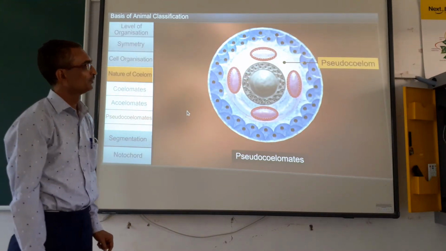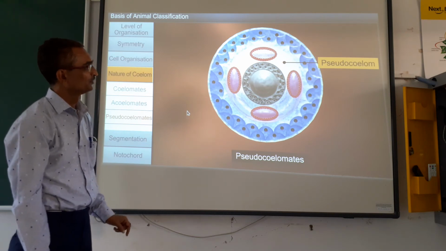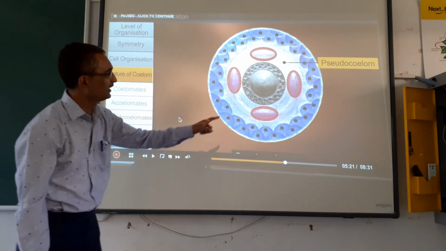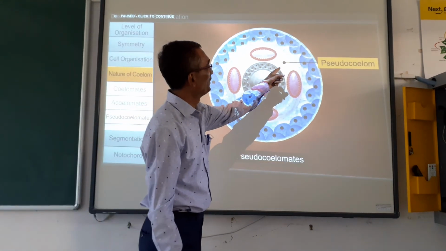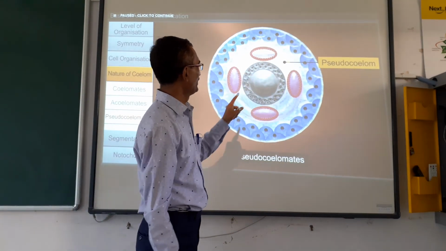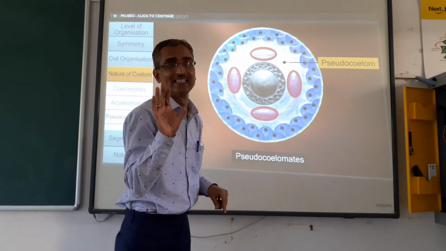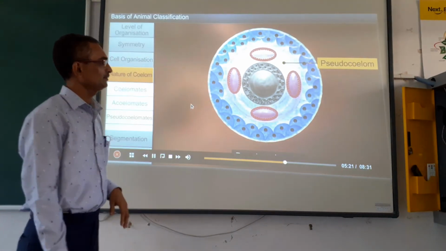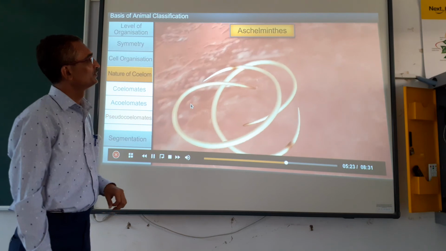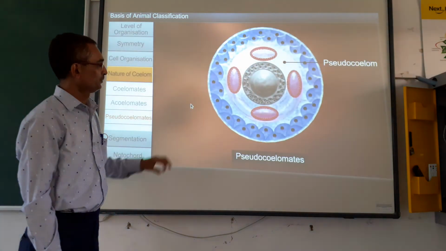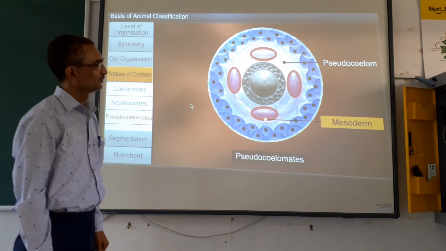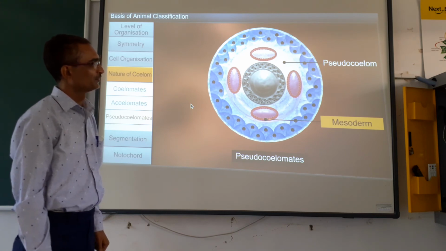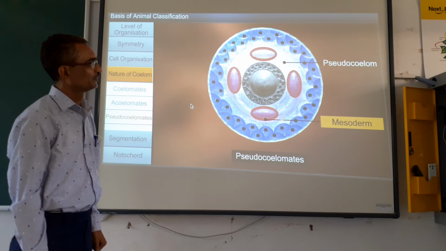Pseudocoelomates are animals that possess a pseudocoelom. These are the pseudocoelomate, where the coelom is in patches, such as aschelminthes. A pseudocoelom is a body cavity in which the mesoderm is not lined, but rather scattered between the ectoderm and the endoderm.